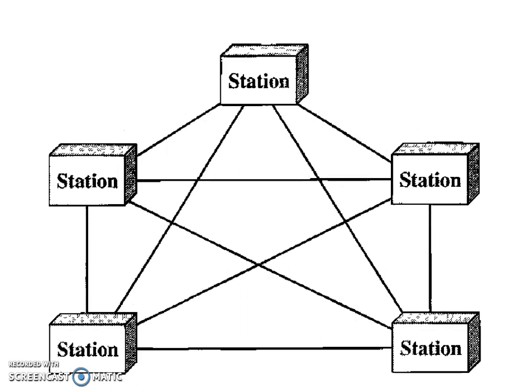In the example given here there are 5 nodes. So 5 into 4 divided by 2, 20 by 2, 10 links. If you count, there will be 10 dedicated links between all the 5 nodes.